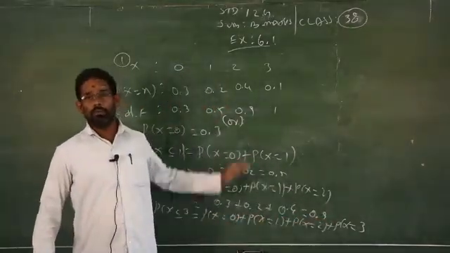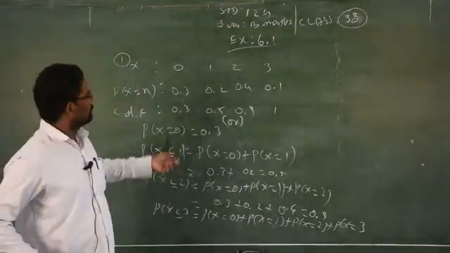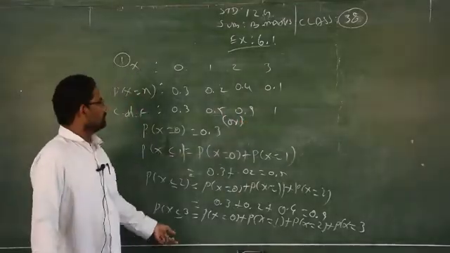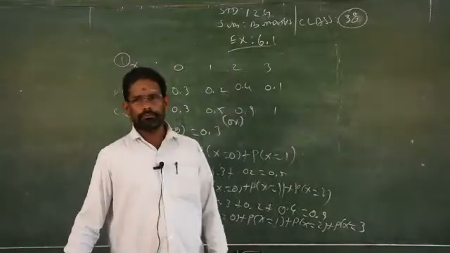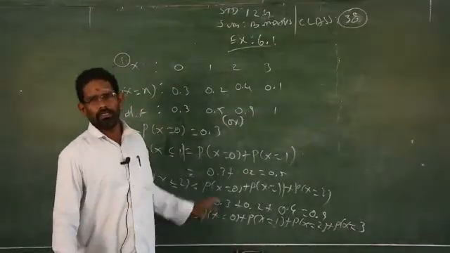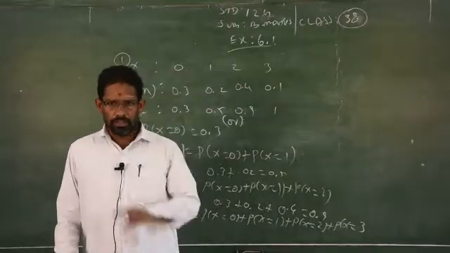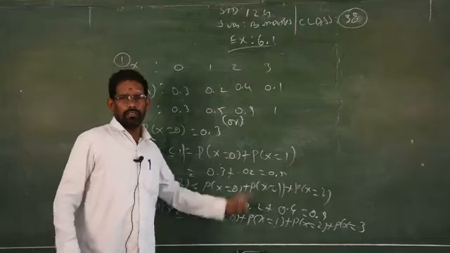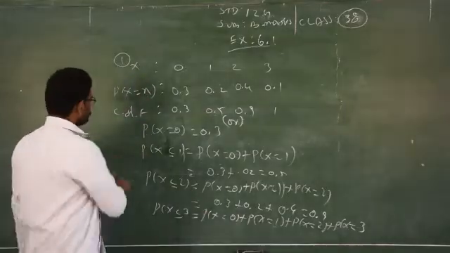Clear? After that you have to write in the tabular column. That's what I suggested to you. It is a 2 mark question only, so you can straight away write down the answers instead of following this way. If it is a 3 mark question, you have to follow the steps, and after that you can write down this tabular column. Clear? Because this will carry 1 mark, the tabular column carries 2 marks, so you will get 3 marks if it is a 3 mark question. If it is a 2 mark question, you can write this answer straight away. This is not necessary. The same way, next question number 2.